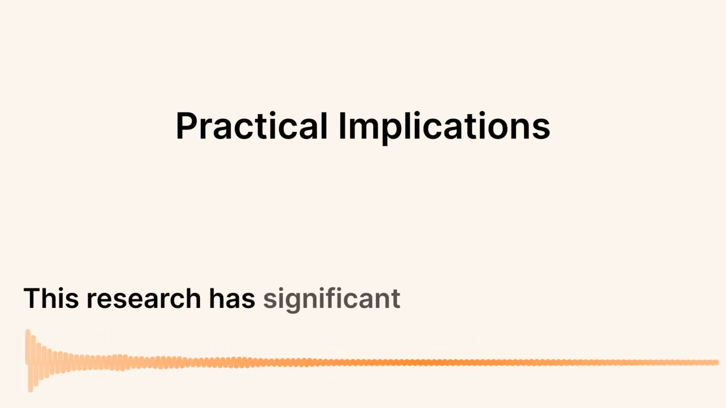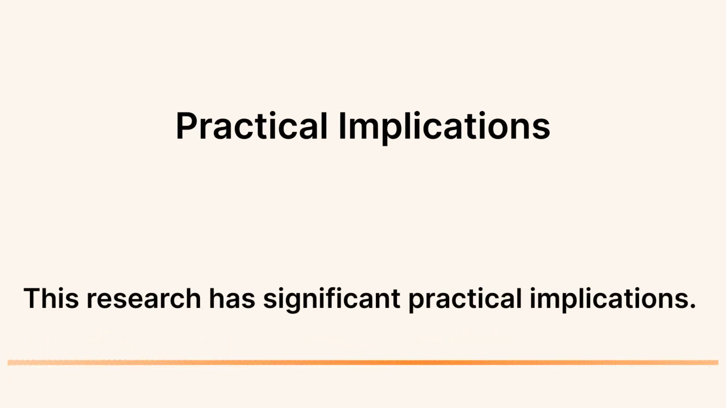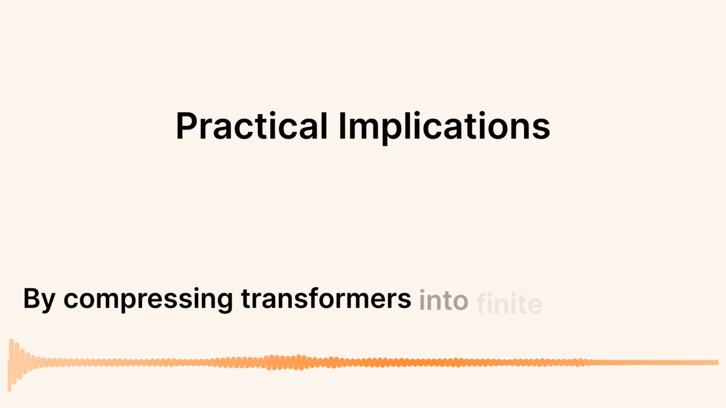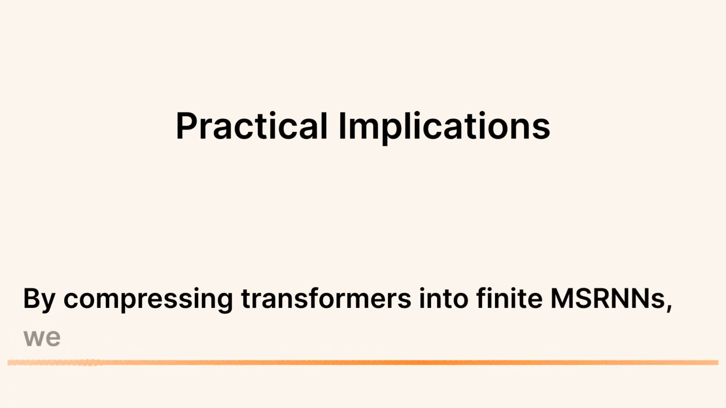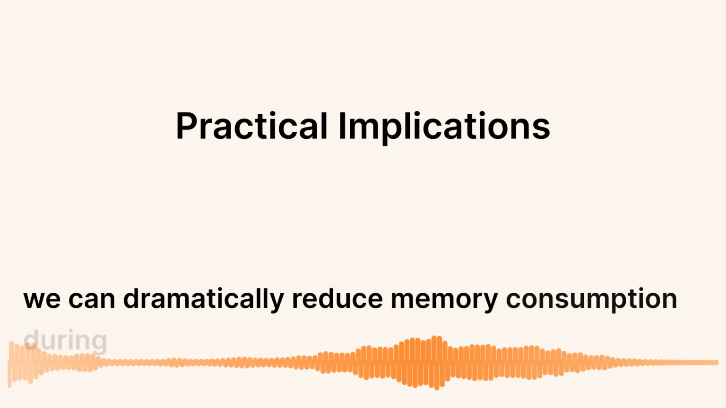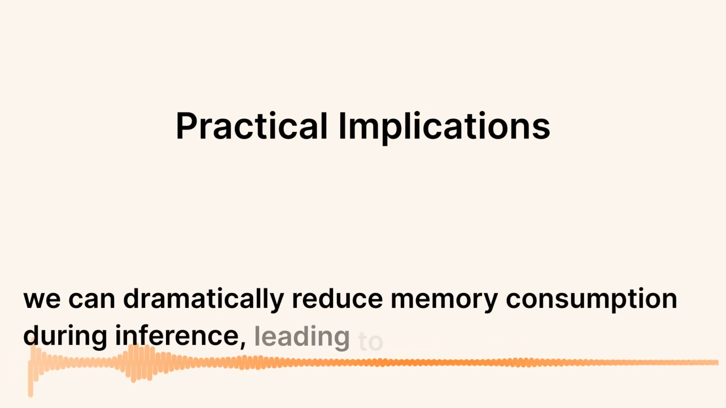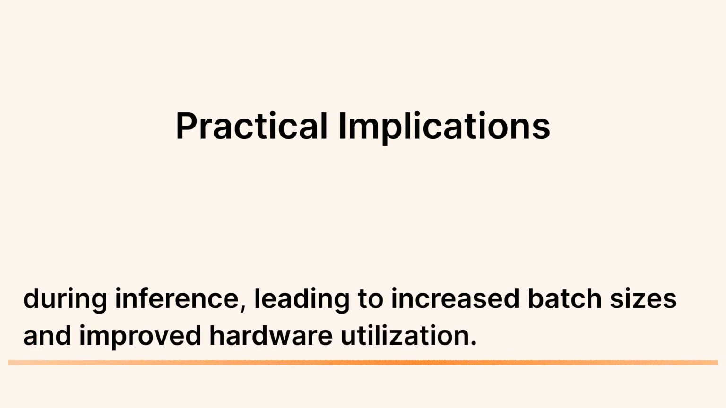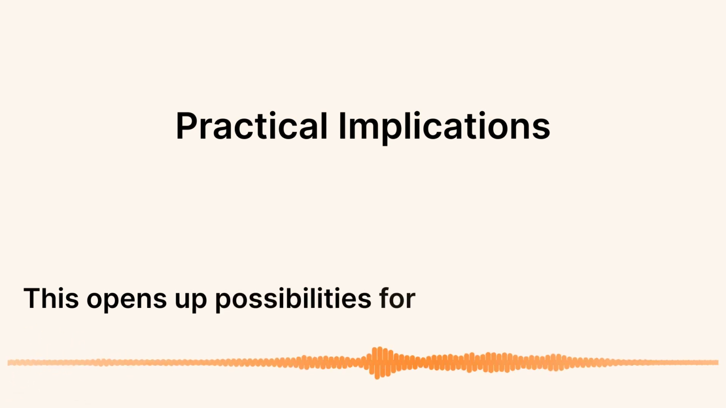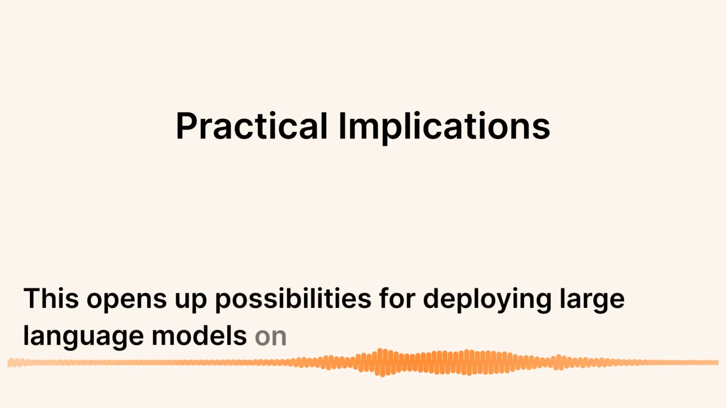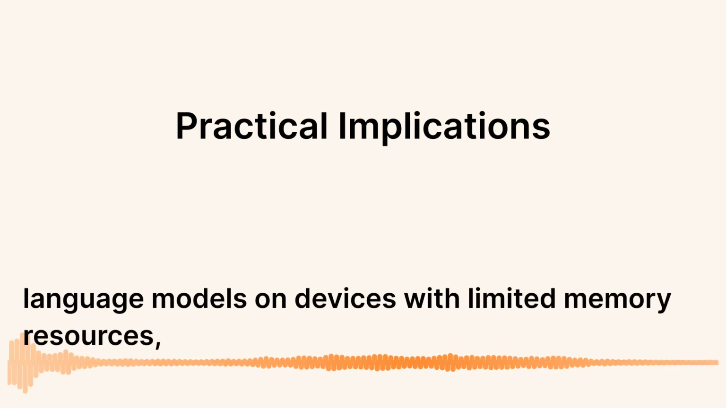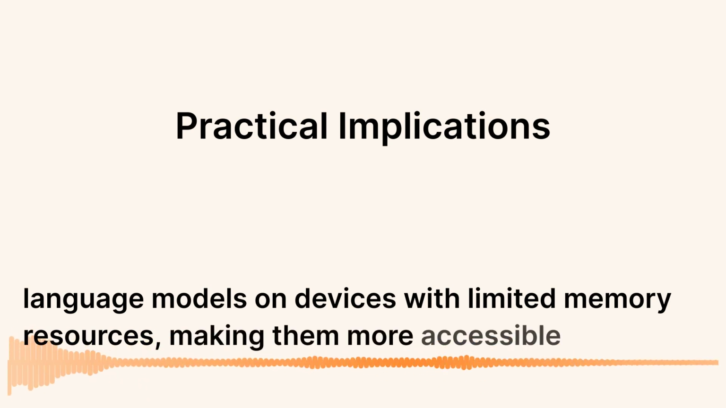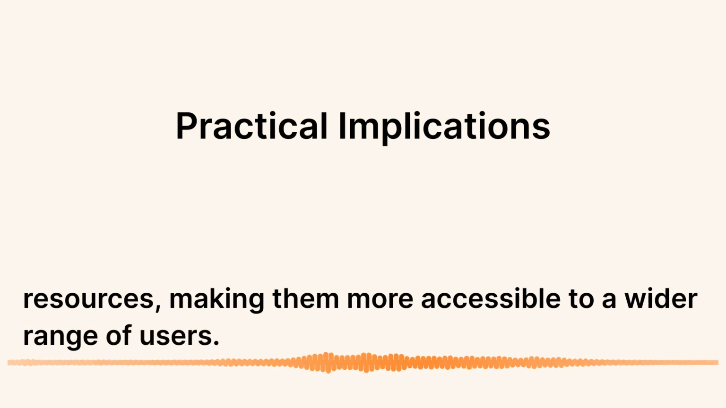This research has significant practical implications. By compressing transformers into finite MSRNNs, we can dramatically reduce memory consumption during inference, leading to increased batch sizes and improved hardware utilization. This opens up possibilities for deploying large language models on devices with limited memory resources, making them more accessible to a wider range of users.